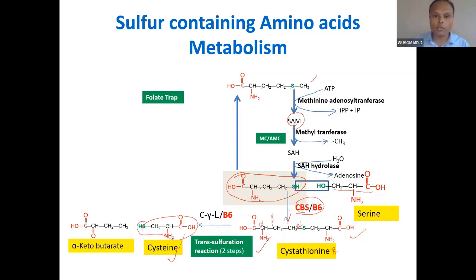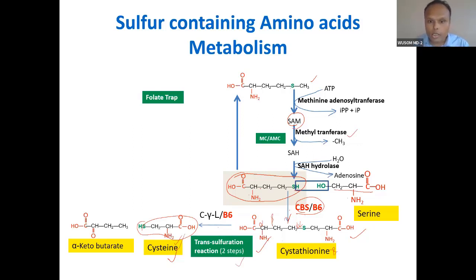So this is synthesis of cysteine, and also degradation of methionine. Utilization of methionine through SAM, then homocysteine is degraded to cysteine, both through the transsulfuration reaction.